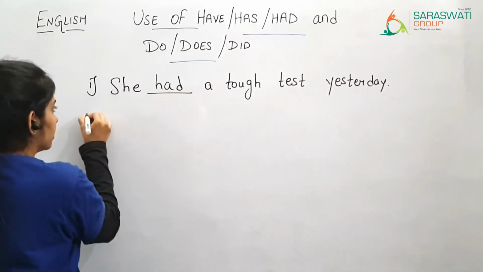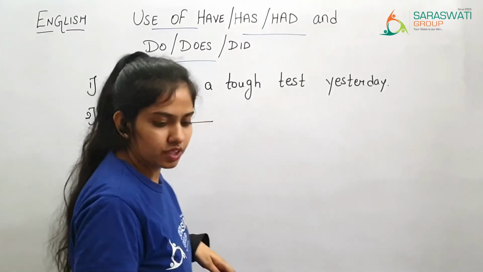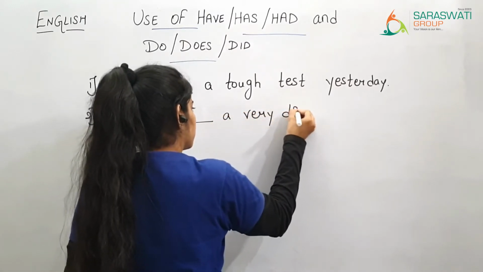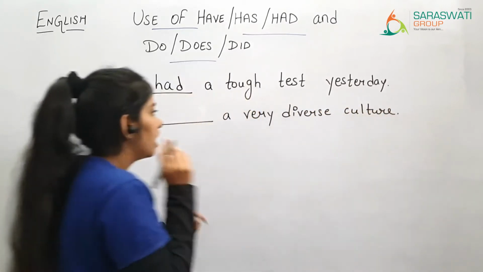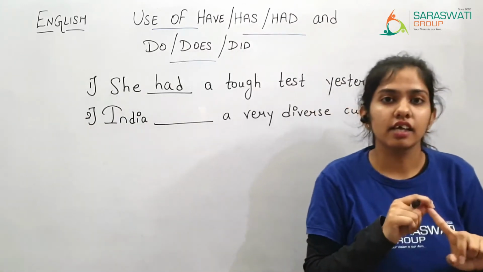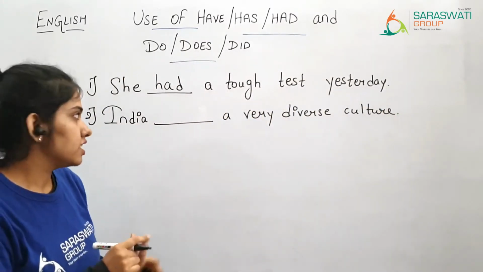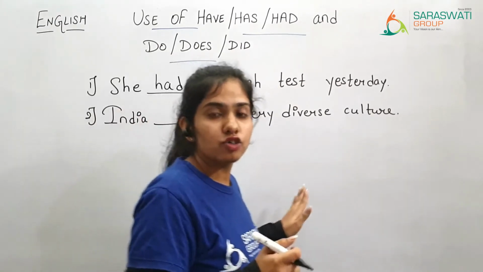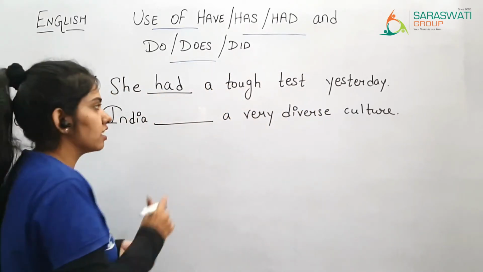Now, India has a very diverse culture. Here we are talking about only one country, only India. As I told you, when we are talking about a singular thing, when only one thing is being talked about, at that time we are going to use has. So India has a very diverse culture.